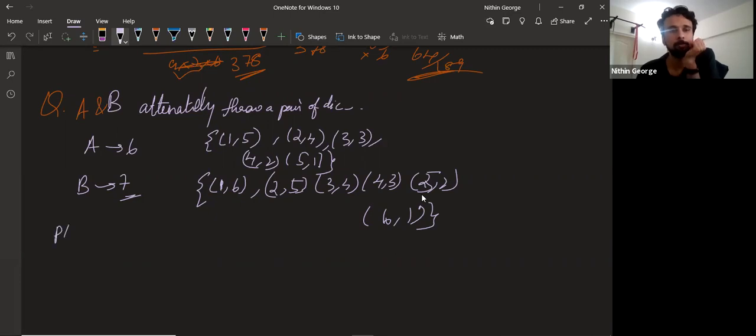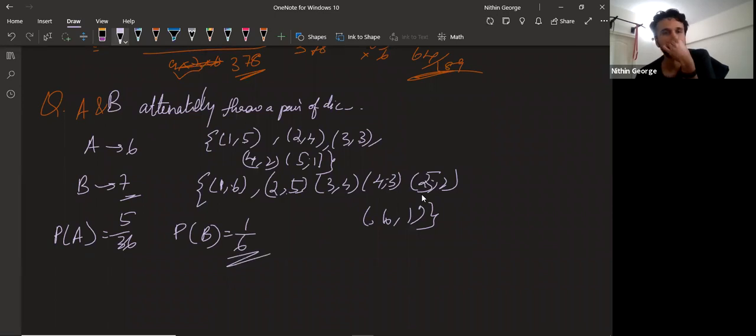So the probability of A throwing 6, I'll call it P of A, will be 5 by 36. Probability of B throwing 7 will be 6 by 36, which is 1 by 6. We have this much. Now tell me, what do you do? Probability of A winning. Let's find that. How do you do this?